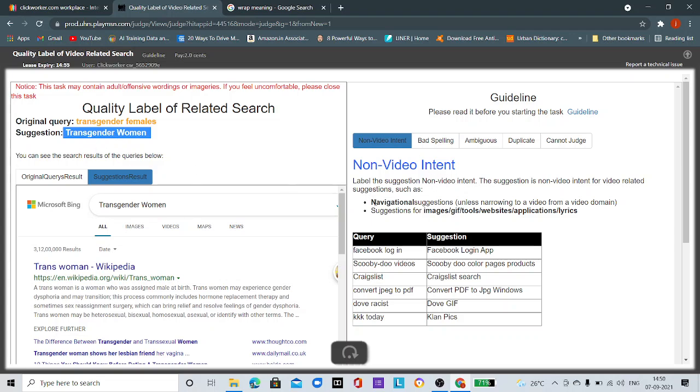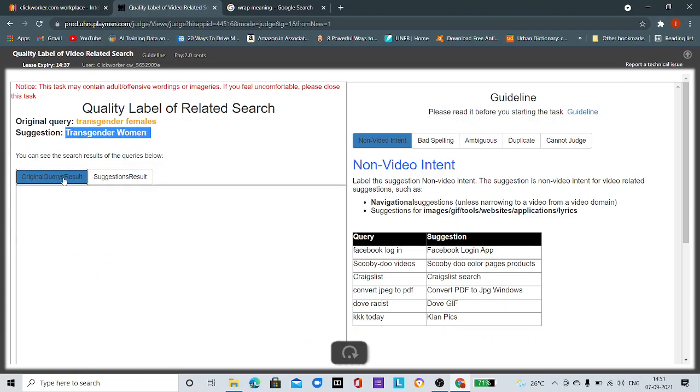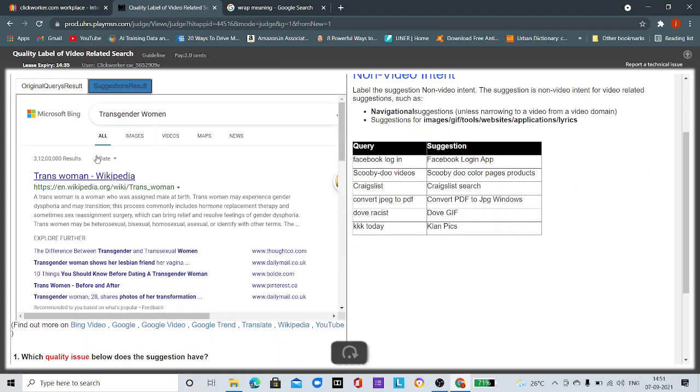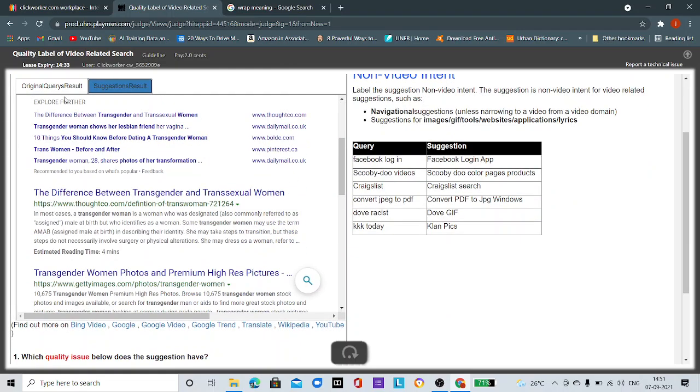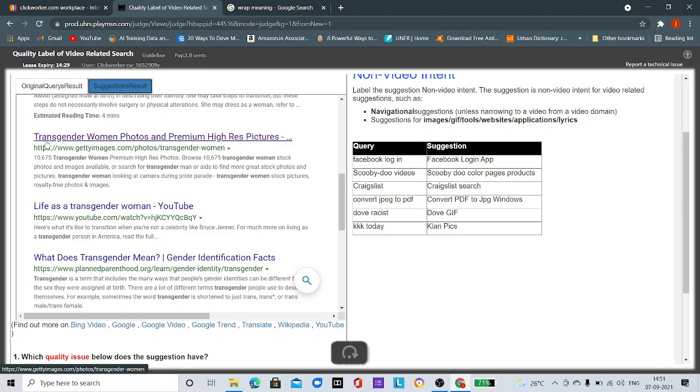So non-video intent means navigational suggestion, which is obviously not direction here, or suggestion for images, GIFs, tools, website, application, and lyrics. Transgender women may show images. Look at this, this is the suggested result. Here we can see transgender woman photos and premium.